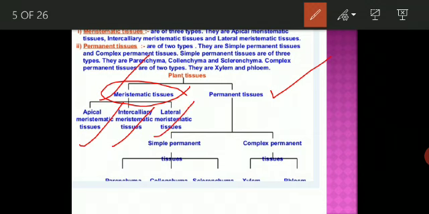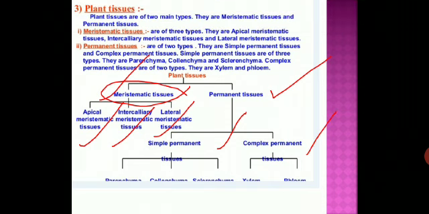This permanent tissue is further divided into simple permanent tissue and complex permanent tissue. We will discuss that later. First we will discuss the meristematic tissue: apical, intercalary, and lateral meristematic.